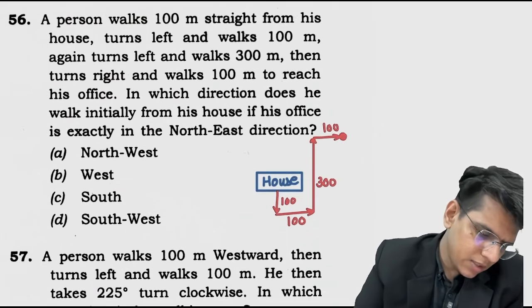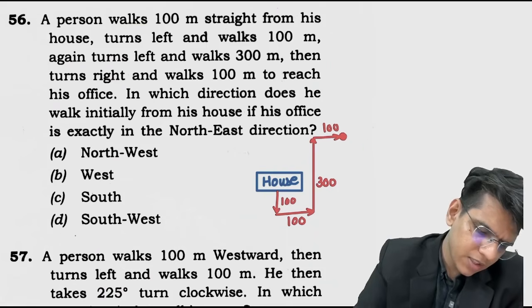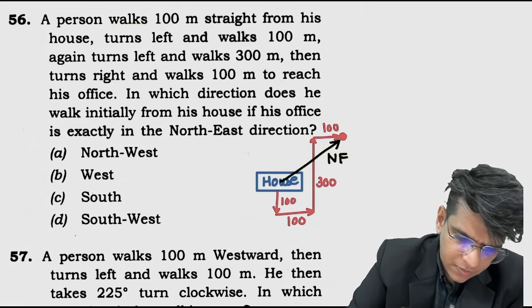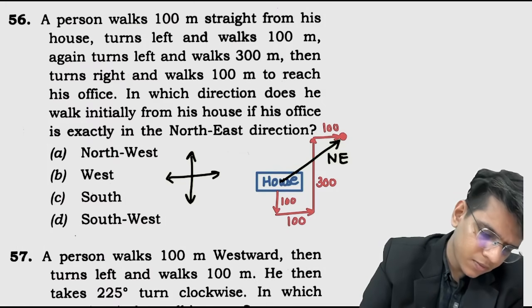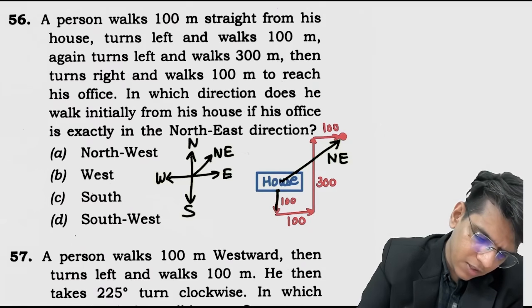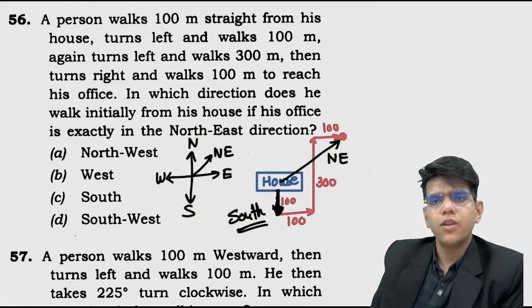Right? Now this is given to you. In which direction does he walk initially from his house if his office is directly in northeast? This is northeast. Okay, our major directions are northeast, north, east, west, south. Initial direction was this, so initially we moved in south. Luckily we found out that the alignment was there.